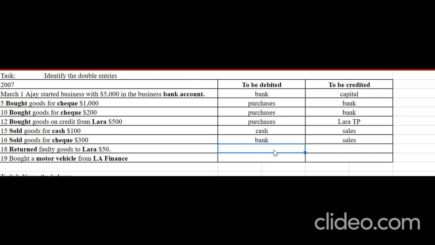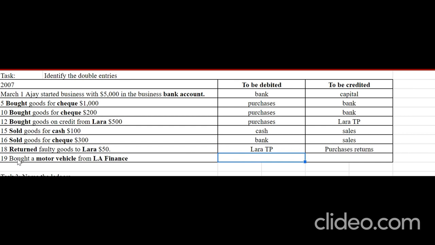18th, returned faulty goods to Lara. You're returning it to Lara. So Lara was a trade payable before. You have to reduce the value of trade payable and it's a return. Therefore, Lara TP debit, purchases returns credit.